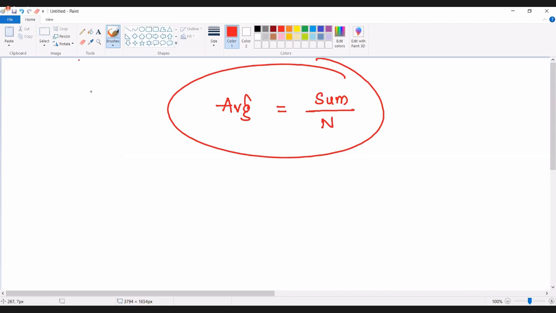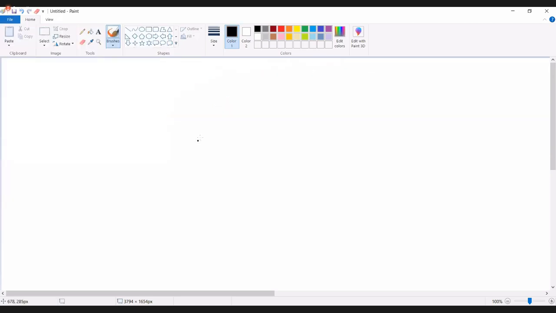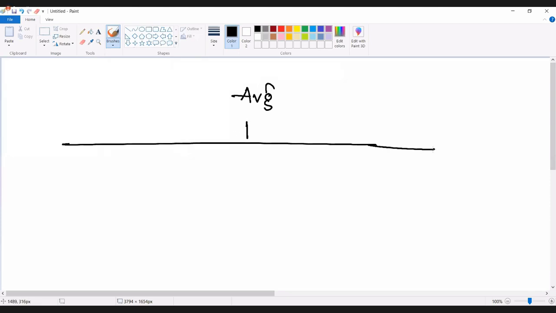Averages questions are broadly given in two forms. Averages questions will be given either in the form of numbers or in the form of words. A number data set will be given and they'll expect us to find the average, or otherwise you will have a narration of a story and they will ask us to find the average. These are the two broad types of questions under averages.